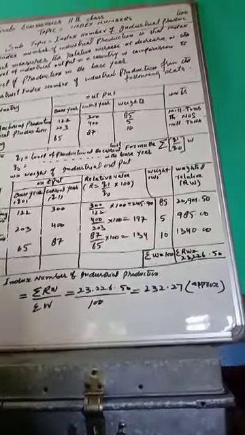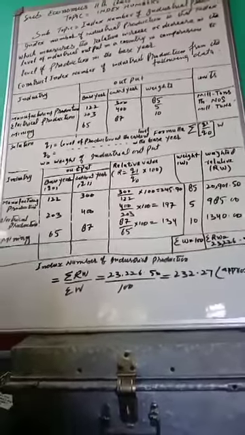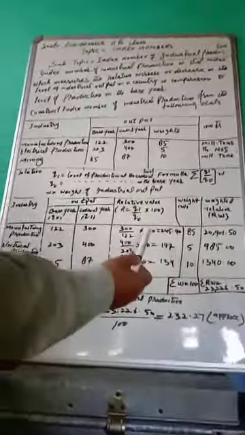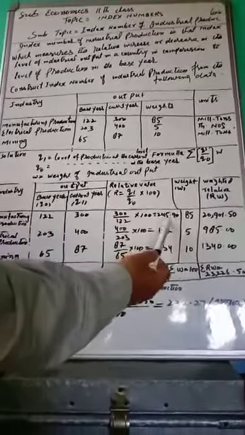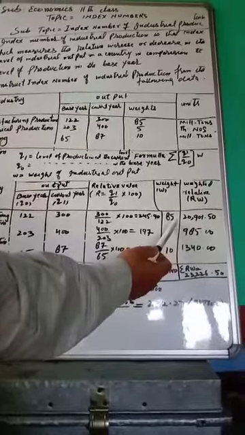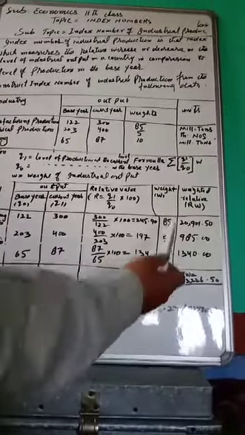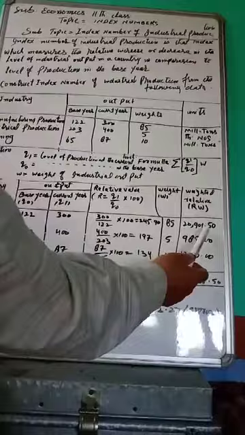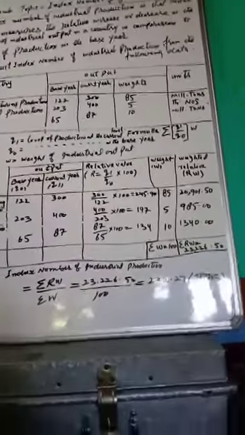Now the weighted relative RW. 245.90 multiplied by 85 is equal to 20,901.50.